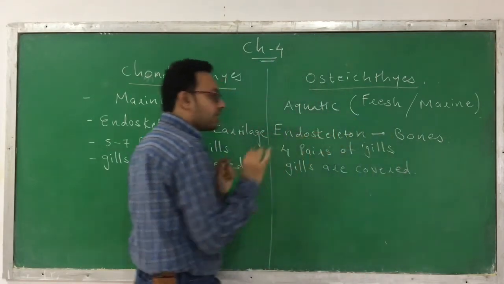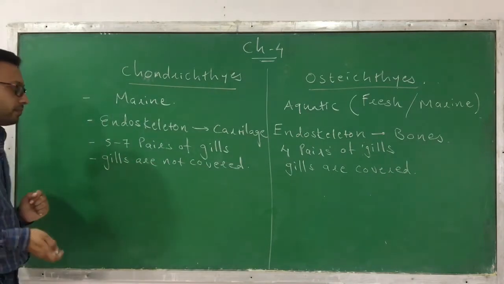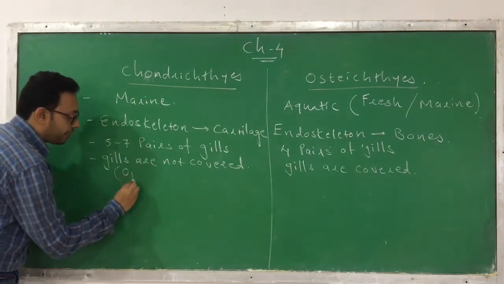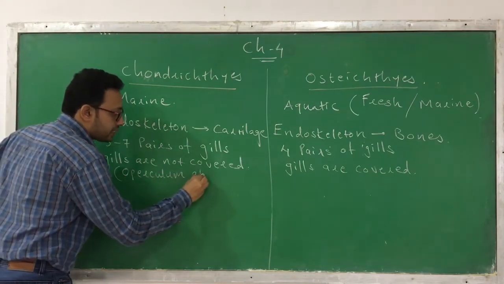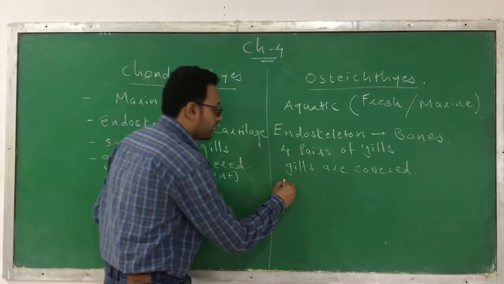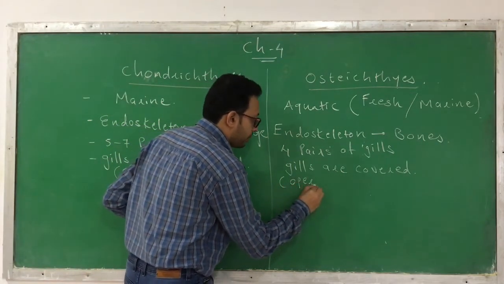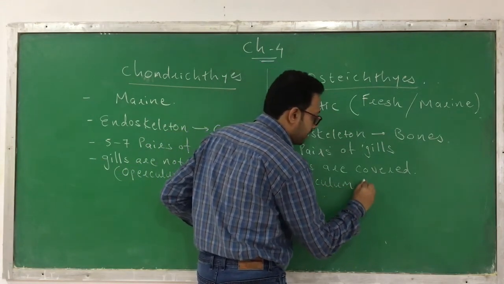In other words, the covering of the gills is called the operculum. So the operculum means a covering. In Chondrichthyes the operculum is absent. Whereas in Osteichthyes, the operculum, the covering which surrounds the gills, is present.